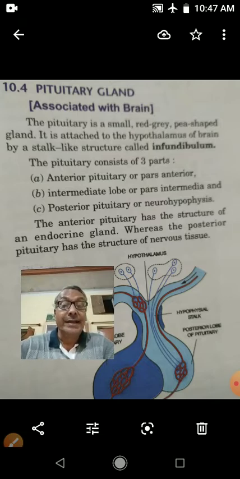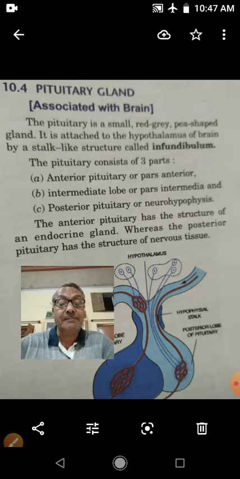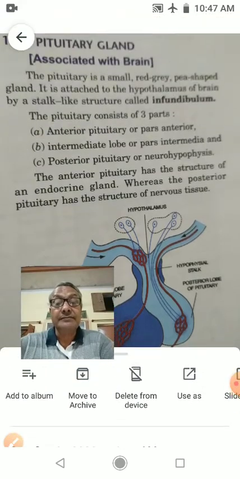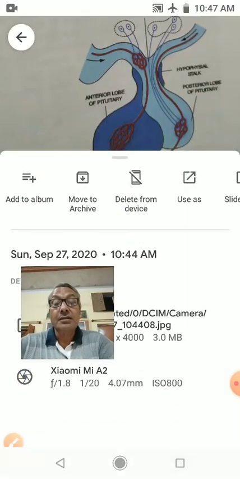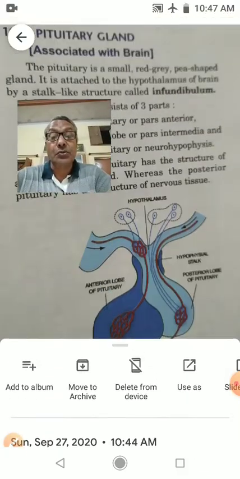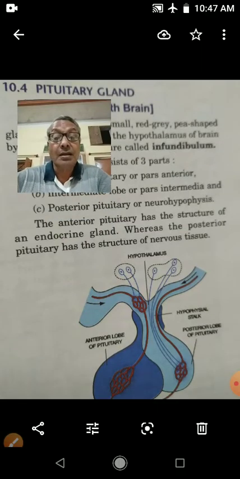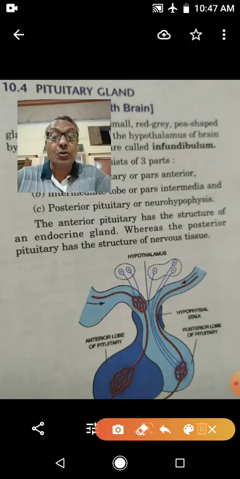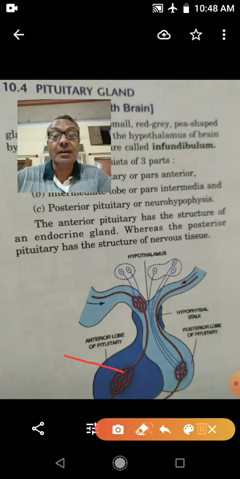The pituitary gland consists of three parts. These are the three parts of the pituitary gland. One is this anterior lobe, called the anterior lobe of the pituitary gland.